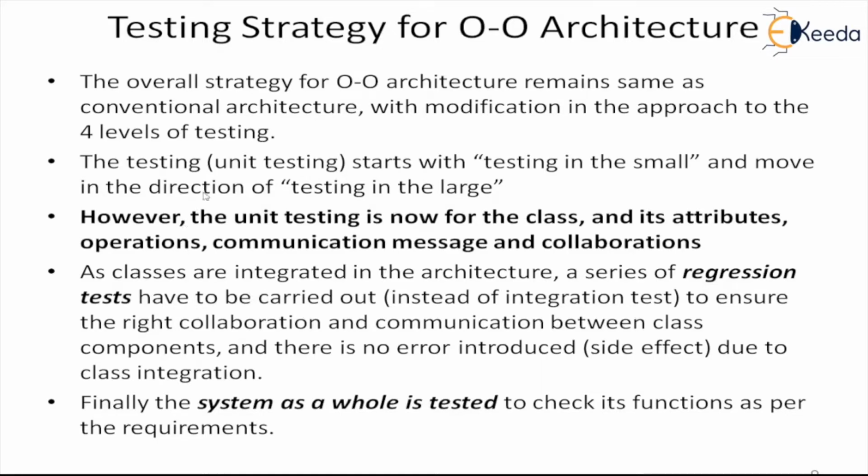Because when a set of classes are done, another set of classes are being developed. So more and more classes are added. Then something may go wrong when we integrate it with other classes and other methods. Something may go wrong in what we have already tested. So for that reason, we will do regression testing. We will combine all the parts that we had done in the unit and run it again each time we add some new units of functionality along with its class and its components.